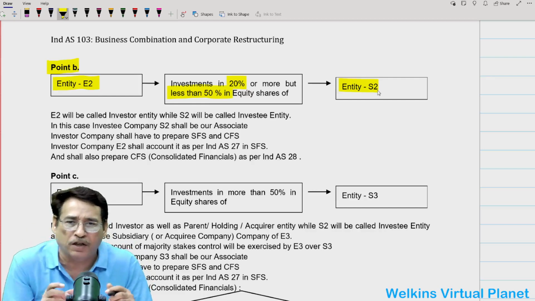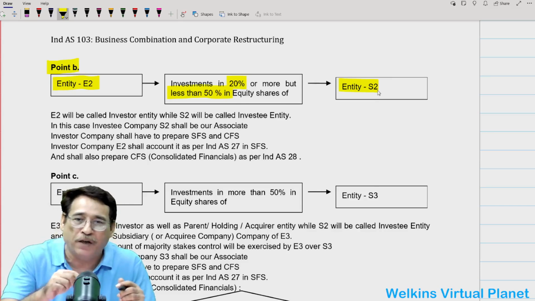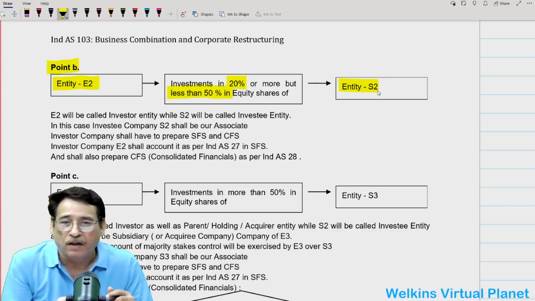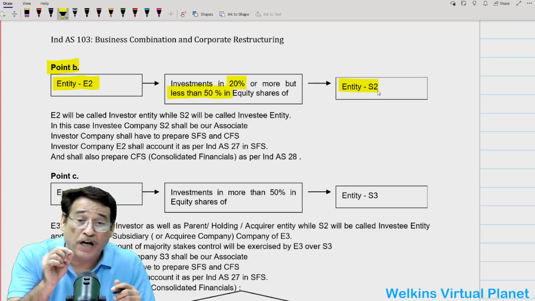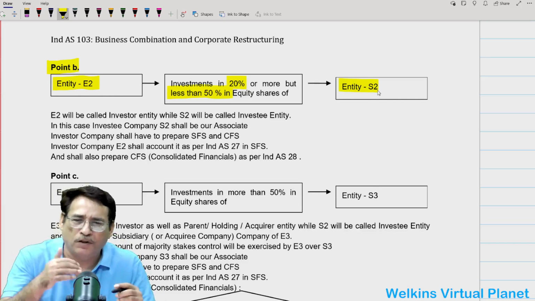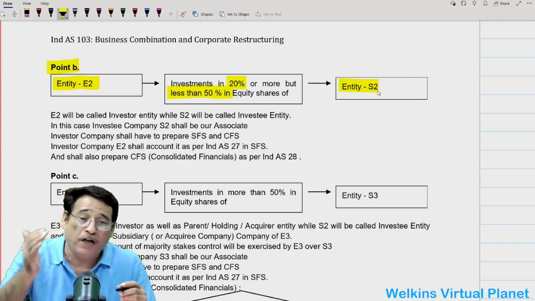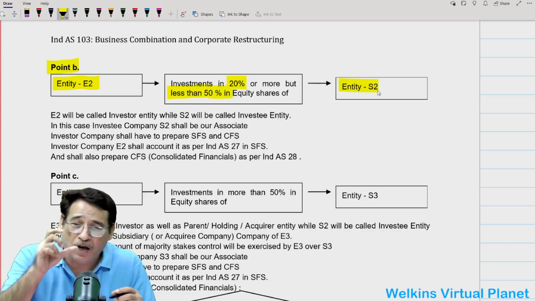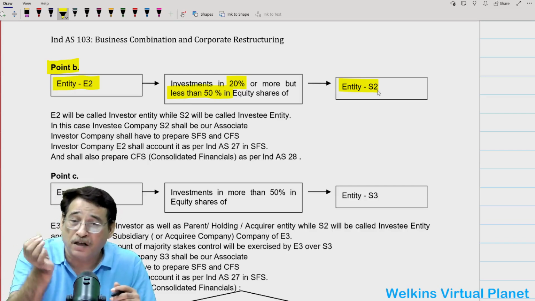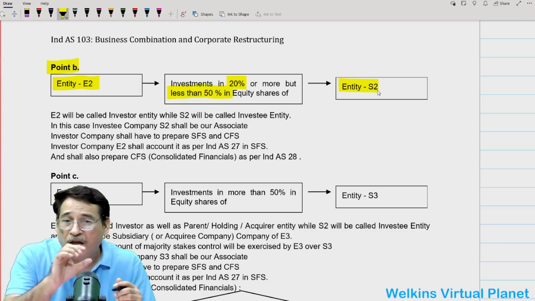Another point which you need to understand here is that investor company E2 this time will account its investments in S2 Limited as per Ind AS 27. Correct? This time you have to keep that particular point in your mind. What are the provisions of Ind AS 27, I will talk about later on, but for the time being, I can simply tell you that Ind AS 27 states that if you have made the investment in your associate, then you have the choice to show the investment either at cost or as per Ind AS 109, that is at fair value. Correct? So investor entity E2 this time will account it as per Ind AS 27.